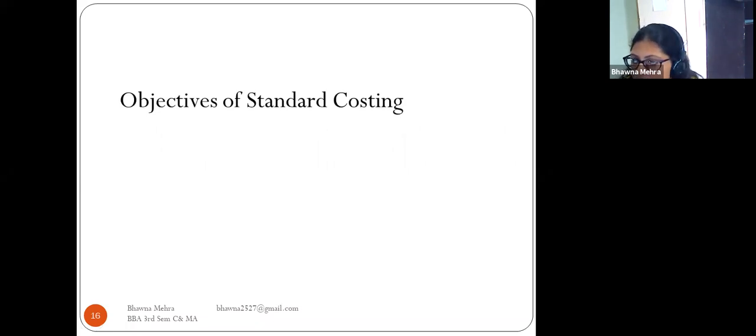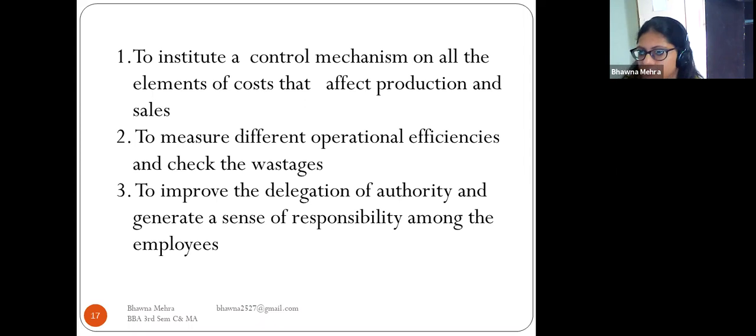Now there are the objectives of standard costing. To institute a control mechanism on all the elements of the cost that affect production and sale. So the first objective is we have to institute the control mechanism. We have to control all the activities going on in the business and all the elements of the cost that affect the production and the sale of the organization.